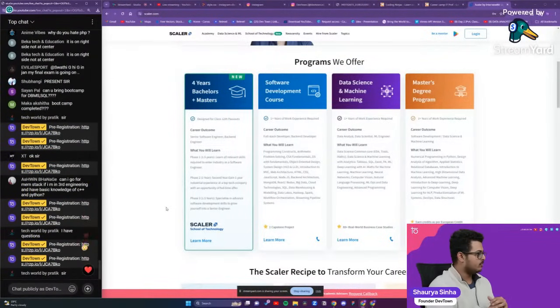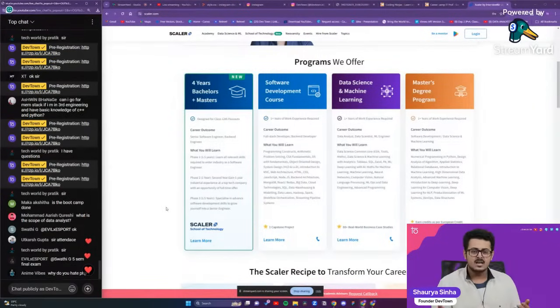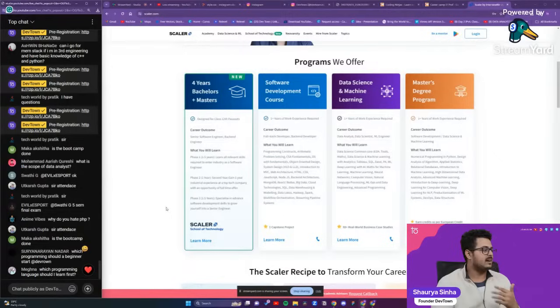So can I go for MERN stack if I'm in third year engineering? I have basic knowledge of C++ and Python. Absolutely yes. But do not just focus on MERN stack. Focus on MERN stack, cloud computing, and DevOps like we are doing in the program itself.